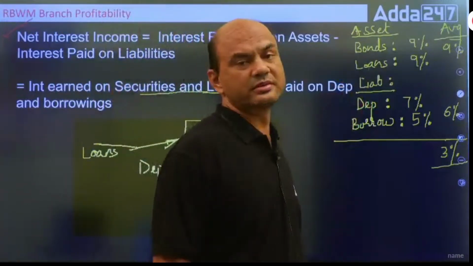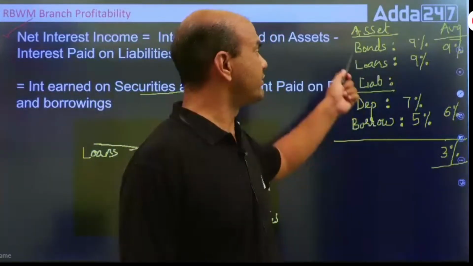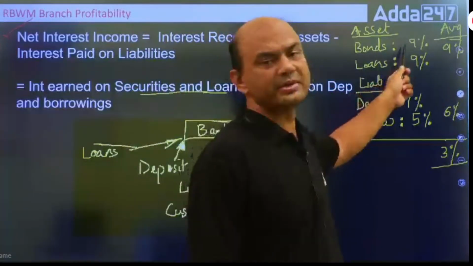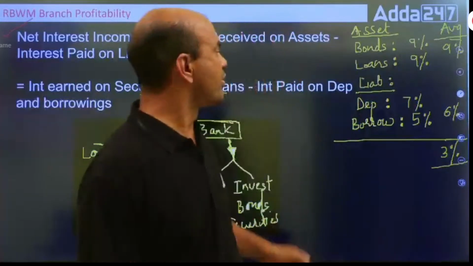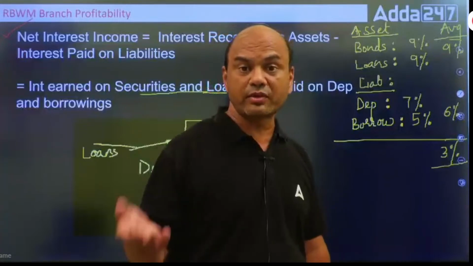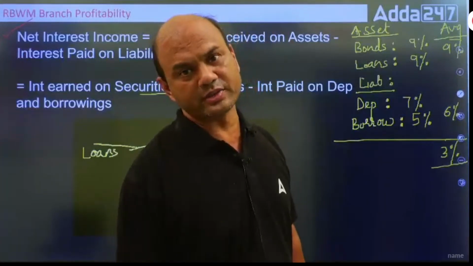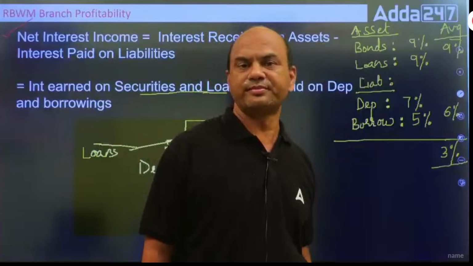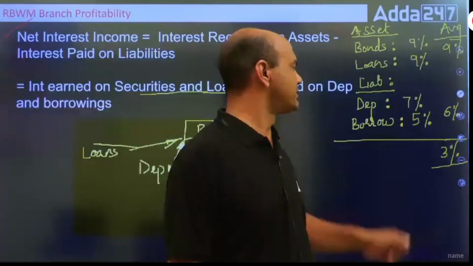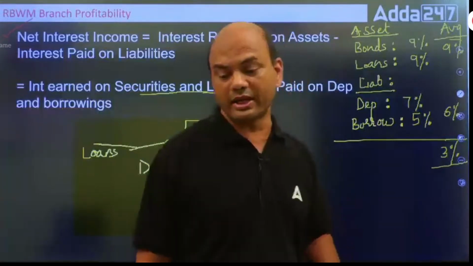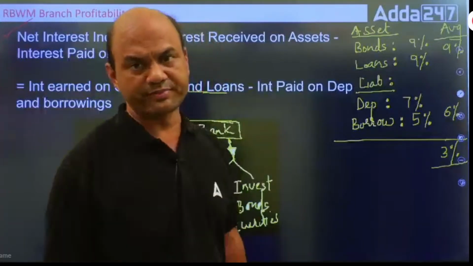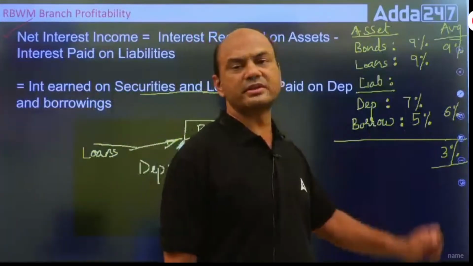And loans means loans which I have given to my customers. So bonds and loans, 9%, 9%. What about the liabilities? Liabilities means the money which I have taken from somebody, on which I have to pay interest. So deposits, that is 7%. And borrowings means the interbank borrowings I told you about just now. So let's say this is 5%.